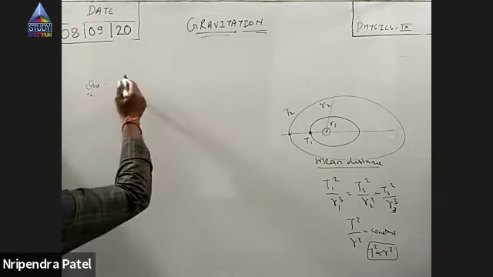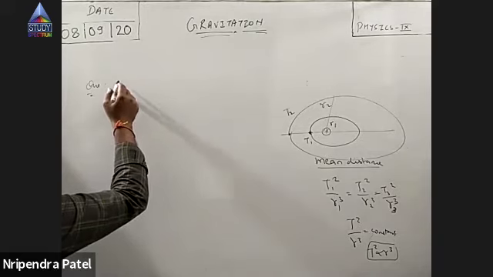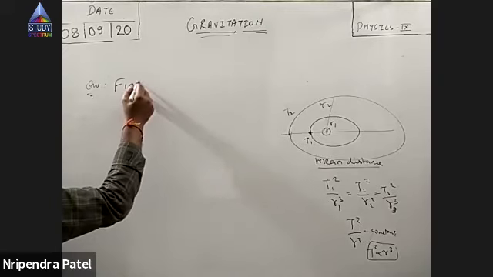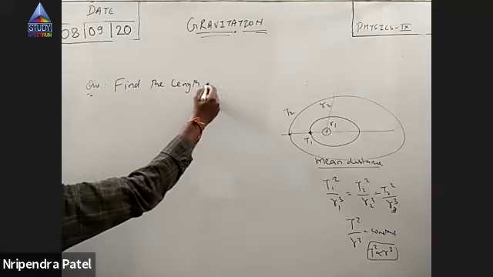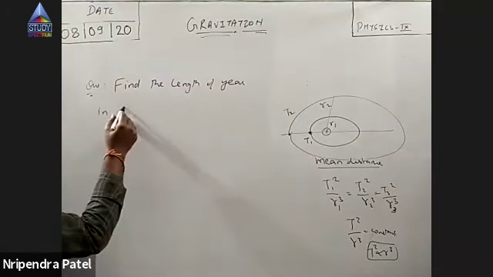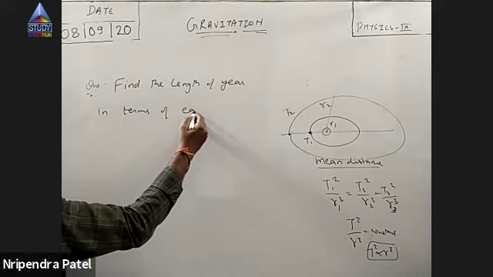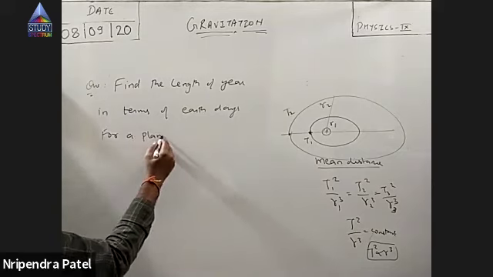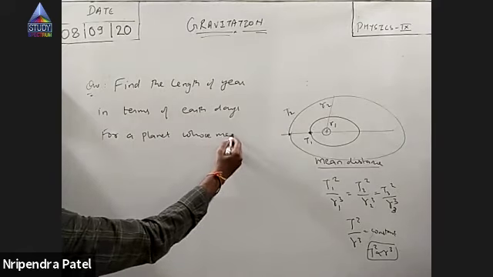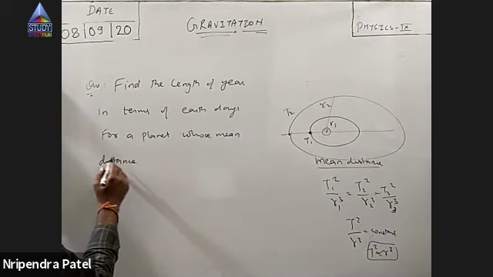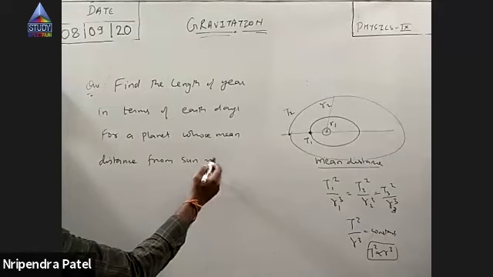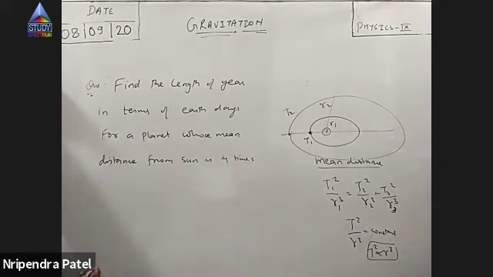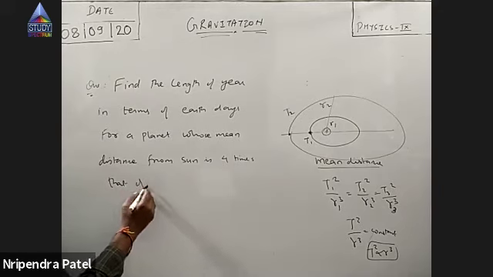There's a question. Find the length of a year in terms of Earth's days for a planet whose mean distance from the sun is 4 times that of Earth.